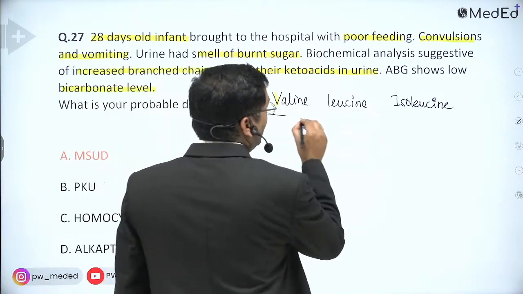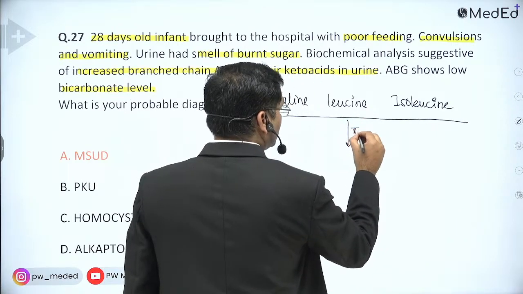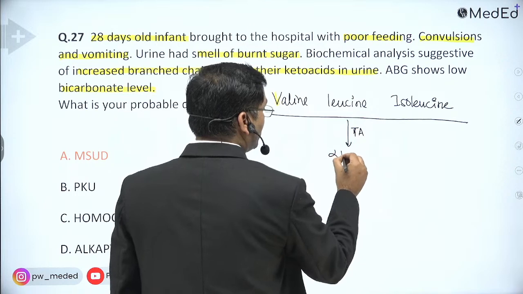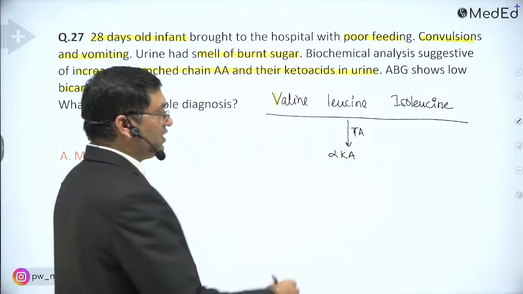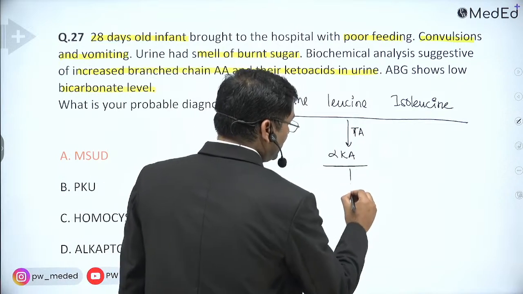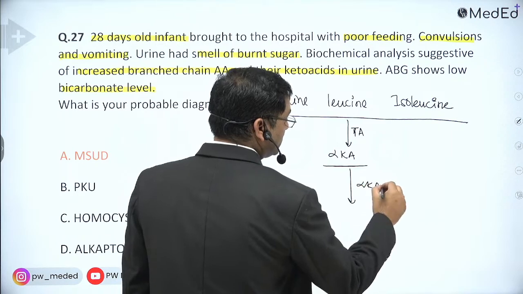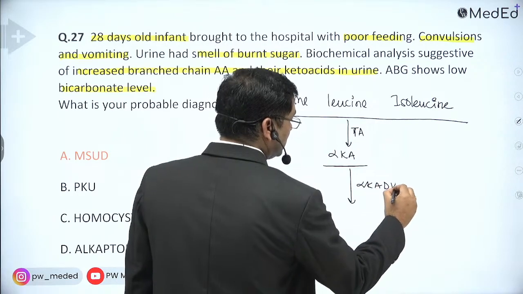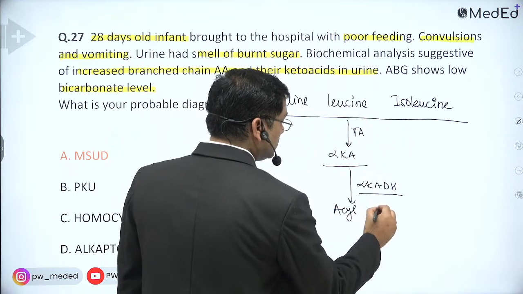By the transamination reaction, they are converted into alpha keto acids. And this alpha keto acid, by branch chain alpha keto acid dehydrogenase, is converted into the respective acyl coenzyme A.